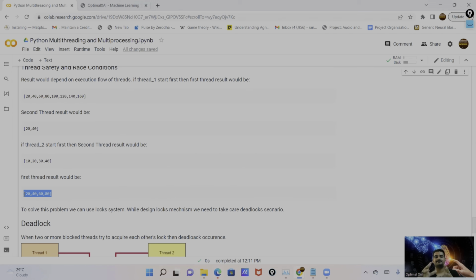So this way you can see that the output of the program depends upon the flow of execution of threads in concurrent mode. Here we basically use lock systems. We lock the object. If an object is used by one thread, then we lock that object, and the other thread needs to wait for unlocking of the object. But to design these lock systems, we need to take care of a few challenges. If all the objects are locked at runtime, then there is a deadlock scenario. We need to take care of deadlock scenarios while designing this lock mechanism.